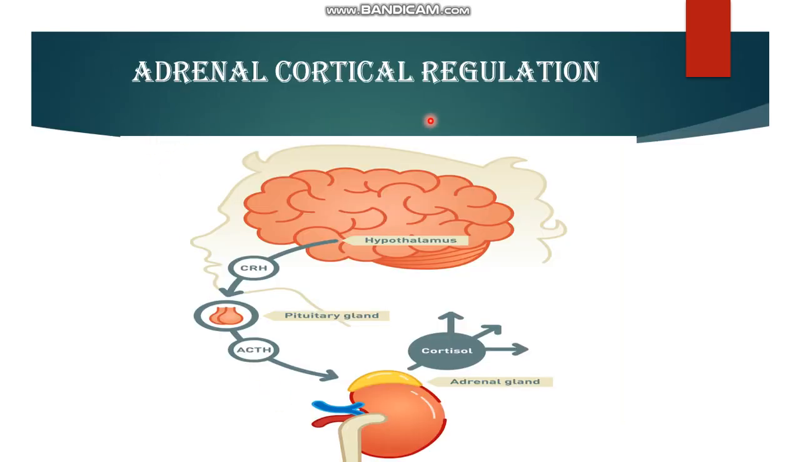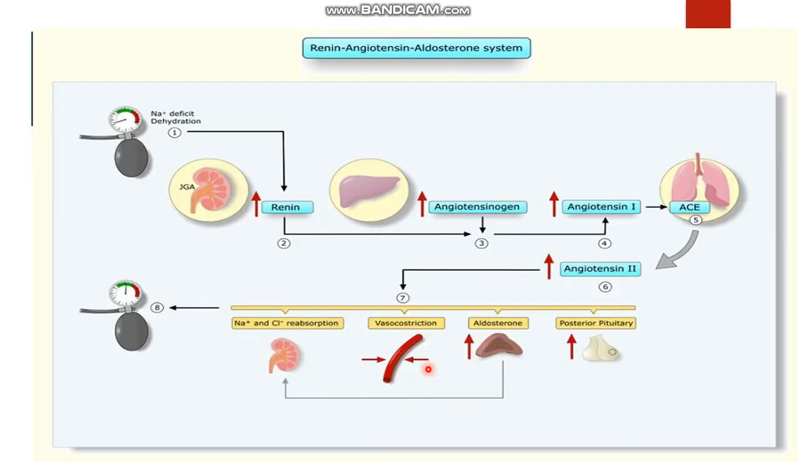Then adrenal cortical regulation. With decreased water intake, the hypothalamus stimulates the anterior pituitary through releasing hormone. The anterior pituitary releases ACTH, adrenocorticotrophic hormone. It stimulates the adrenal cortex to release the adrenal hormones cortisol and aldosterone.